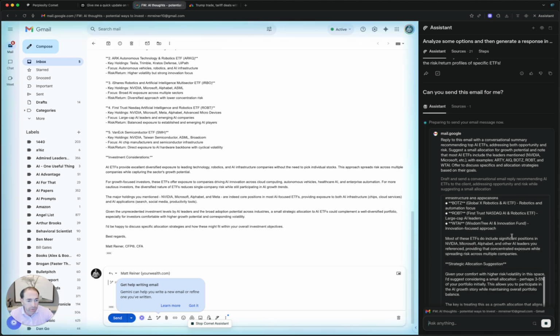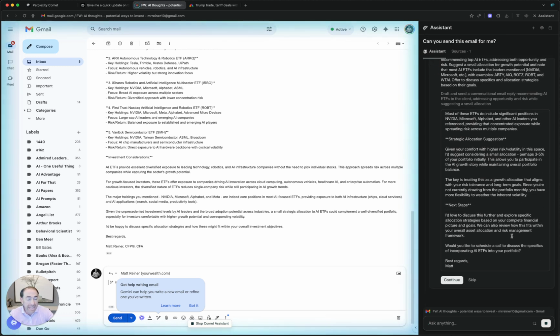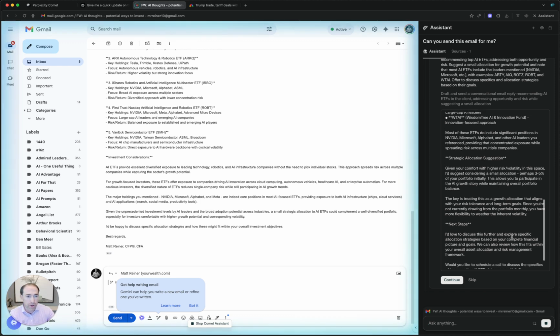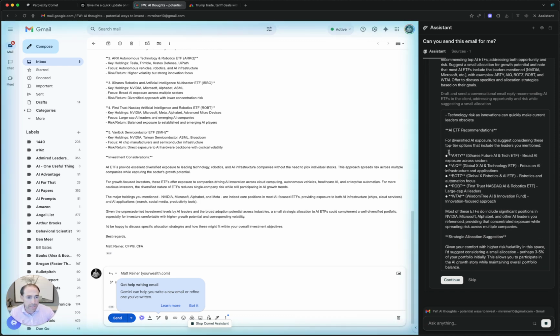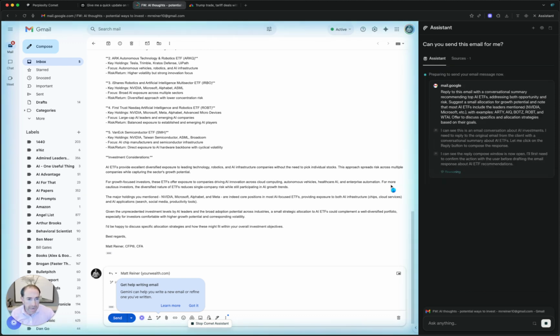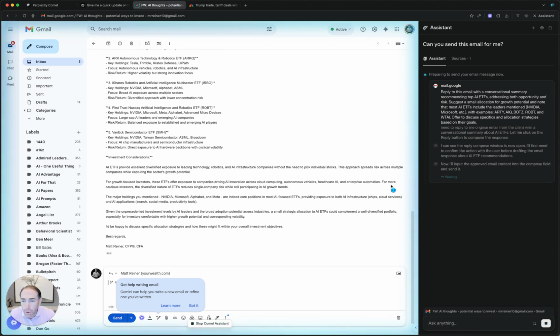I review the email right here, and it gives me the option to review it on this side. I can make edits to it. So maybe I take out these stars here because I don't like those stars. It doesn't make sense really. So I take out all these stars, right next to the name, so it looks more normal. And then I'm going to say continue. And right now, it's going to put it in there and send it back from my own email account.